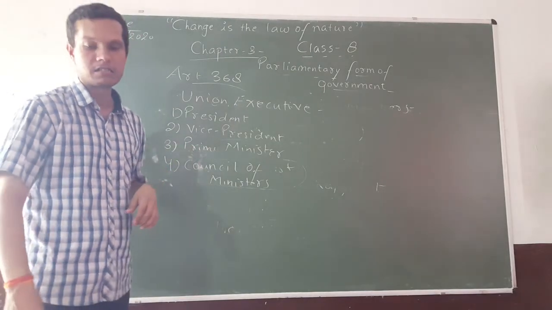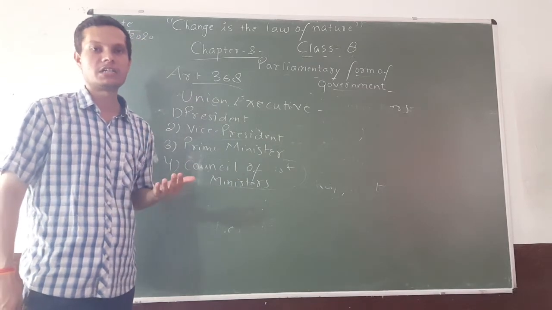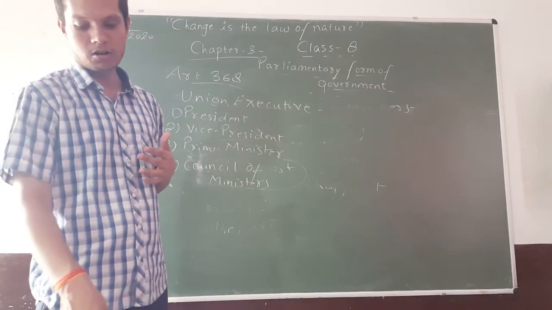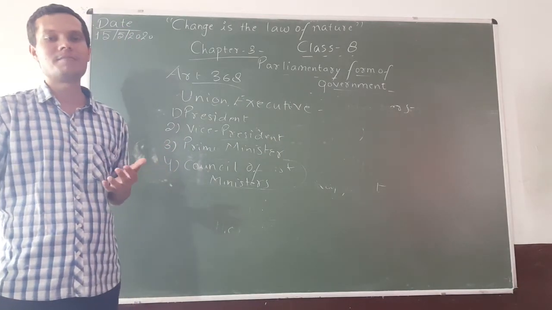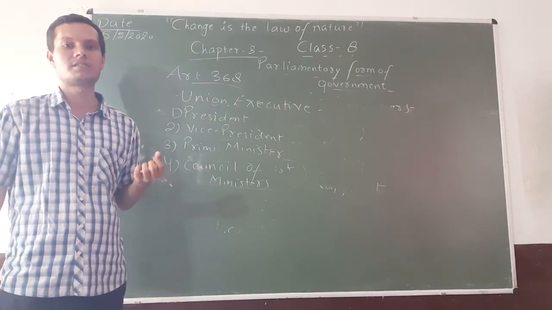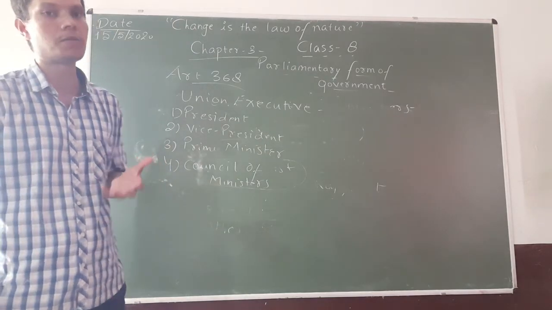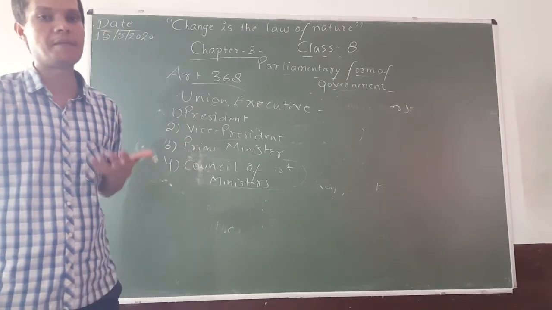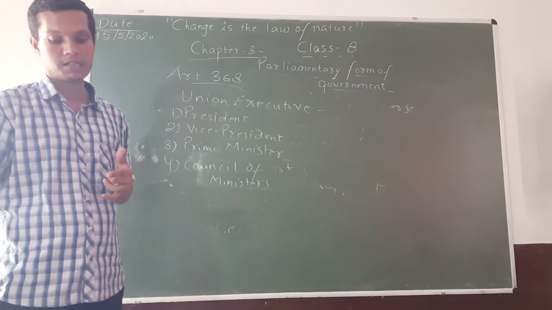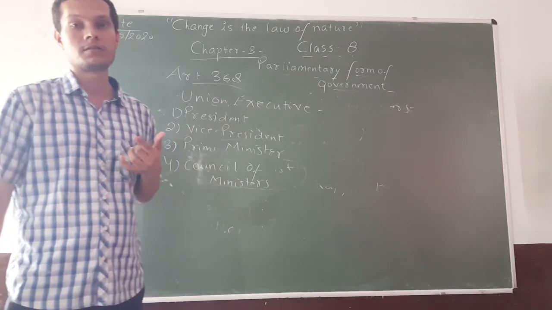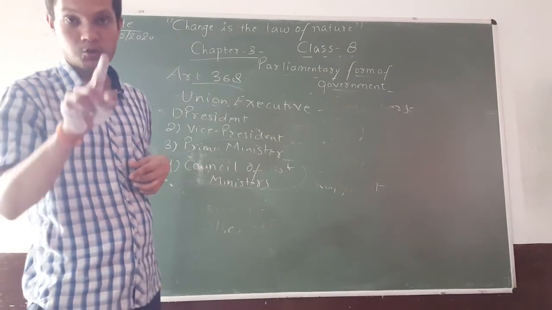First of all, let us discuss the role of the president. The head of the state is the president. The head of the country is the president. His or her powers are mostly ceremonial, meaning nominal. The president does not have many powers. The real head of the executive is the prime minister. The prime minister has more powers than the president, because the prime minister is the head of the majority party which has won the elections. So the prime minister and his council of ministers have the actual powers.